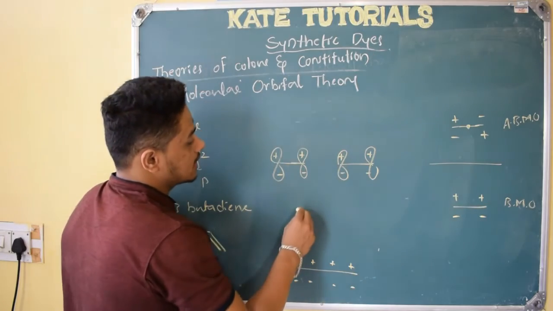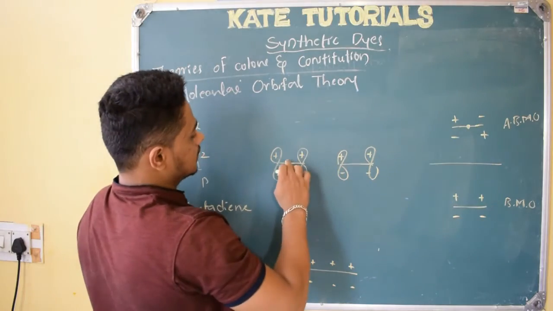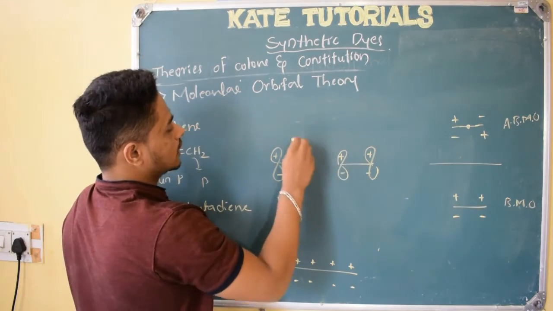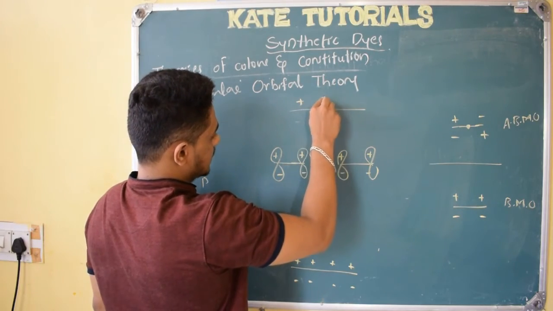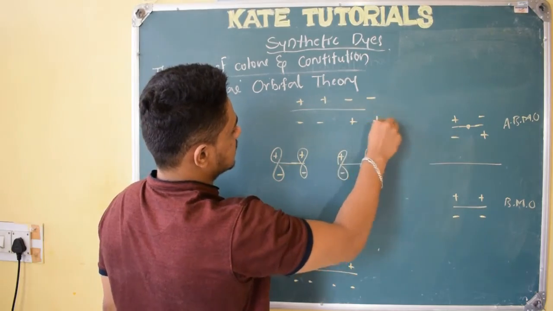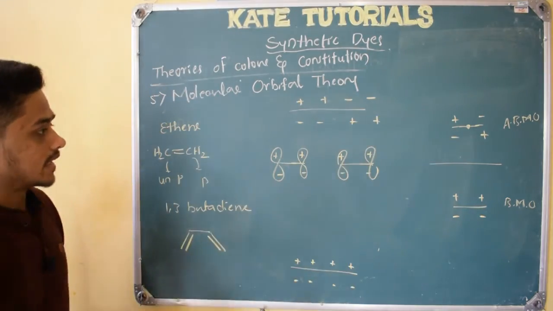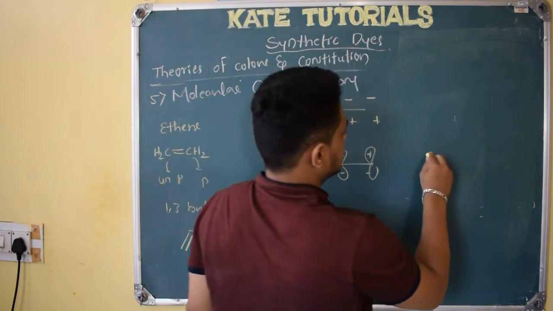Or sometimes it might combine like this also. How will it combine? See here. If you flip it, it will combine like this here. Plus, plus, minus and minus. So here minus minus plus plus. It combined like this. If I take one more pair, this one, it has got, see here.